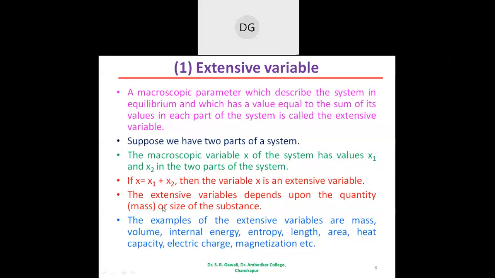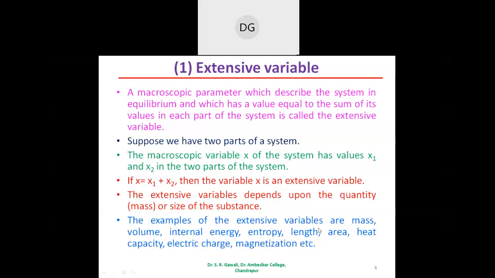The extensive variable depends upon the quantity or mass or size of the system. Examples of these extensive variables are the mass, volume, internal energy, entropy, length, area, heat capacity, electric charge, and magnetization. All these are extensive variables.